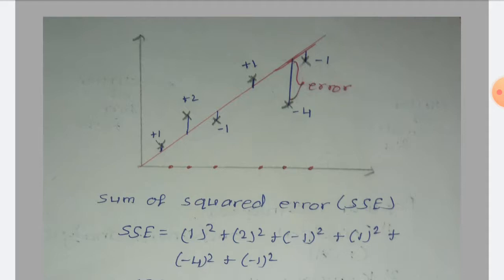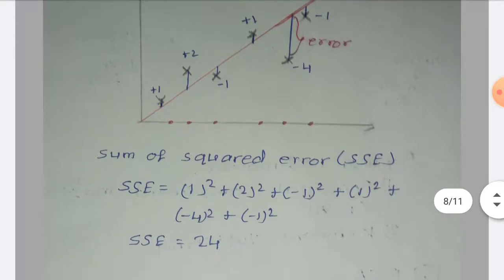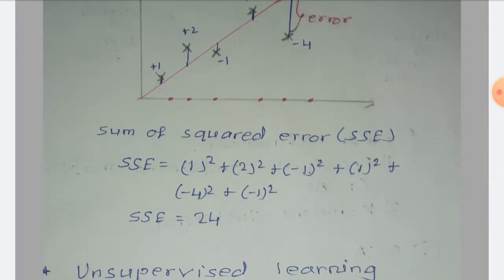Now this line length is nothing but what? The error, or the line represents a prediction error. We try to minimize the error using sum of squared error, because error is positive and negative. So therefore what we will do, we are not going to add this, we square the term and add the term. So here I am getting the sum of squared error for this linear regression as 1 square plus 2 square plus minus 1 square plus 1 square plus minus 4 square plus minus 1 square, and it is equal to 24.